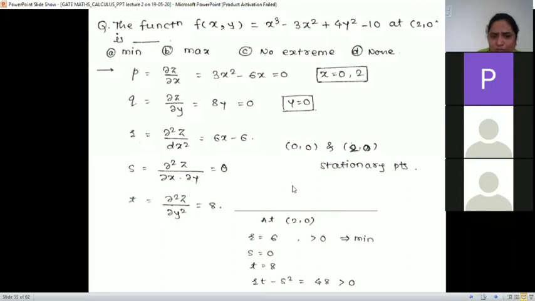Stationary points are there, but the question is at (2, 0) only. So we have to check only the stationary point (2, 0). At (2, 0), r is 6, which is greater than 0.